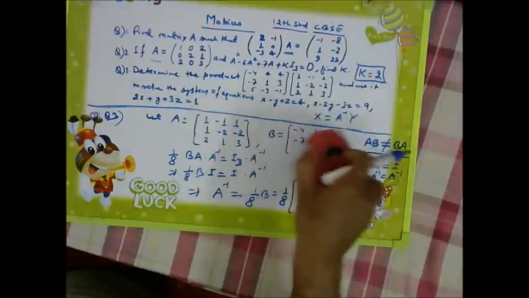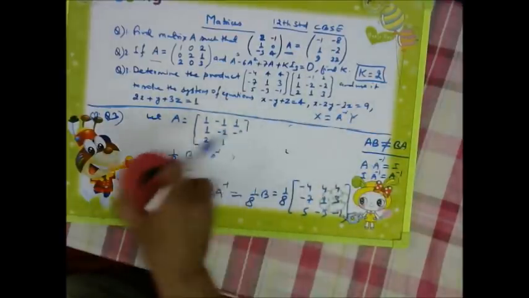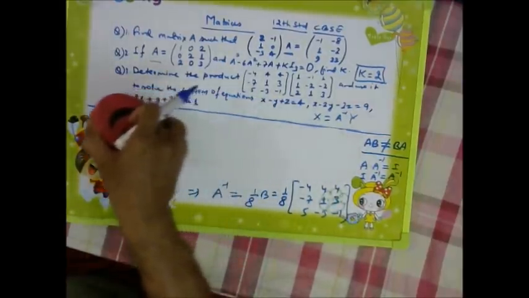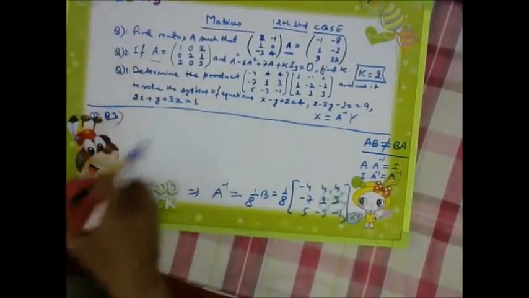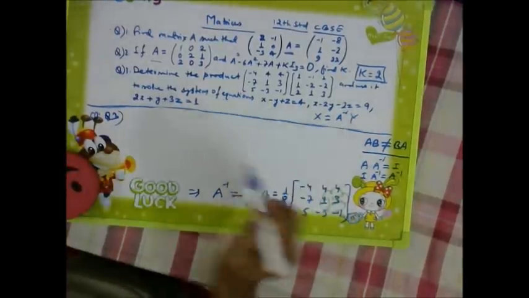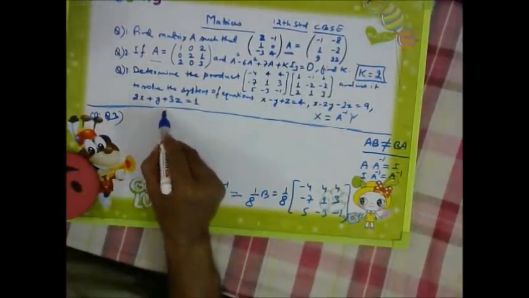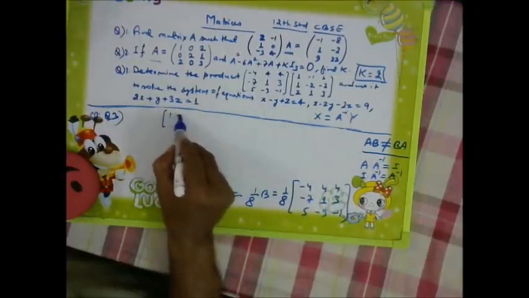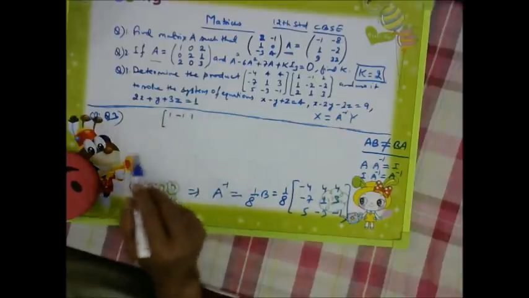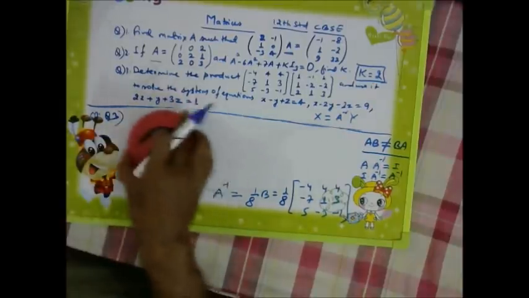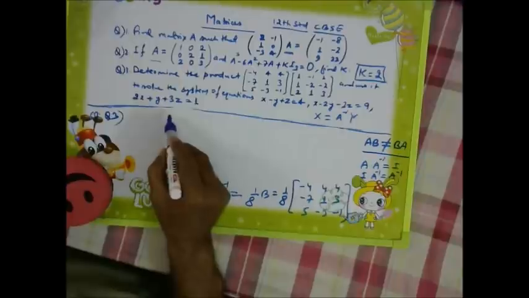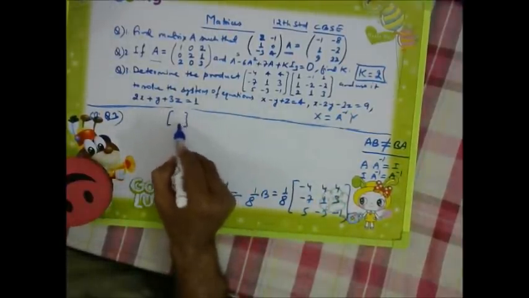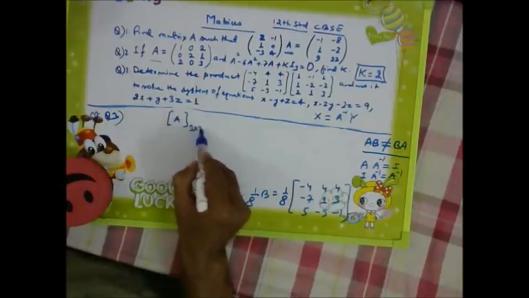Now this is not required. Here I will rub it. So we have already seen that we wrote A. Let us not write those things. So our A matrix was 3 into 3.